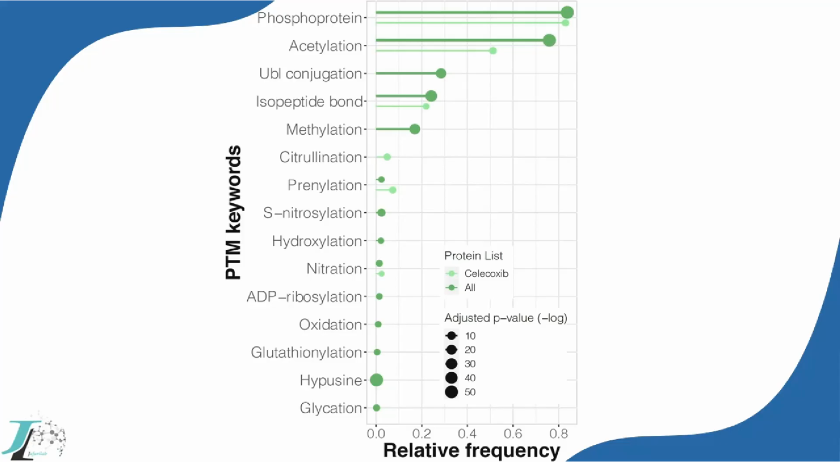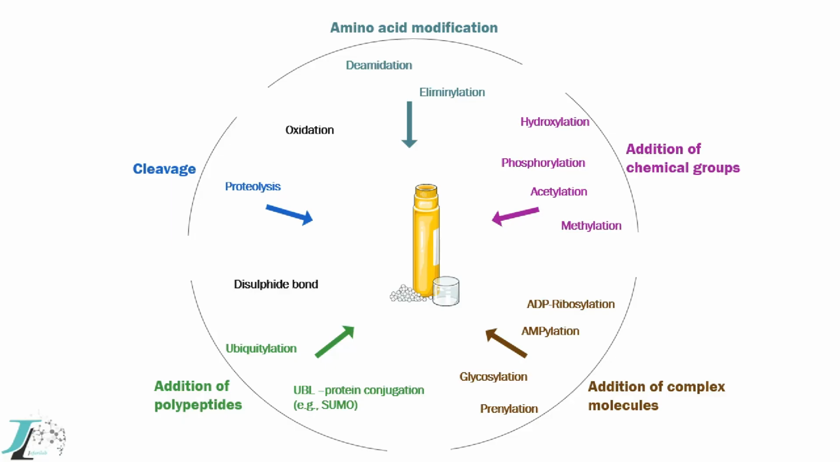We also investigated PTMs in the TPP-identified proteins and found enrichment of acetylation, prenylation, and phosphorylation, emphasizing their role in the thermostability of proteins. Notably, citrullination emerged as a specific PTM enriched in celecoxib targets. This suggests that PTMs may play a role in regulating the activity of these proteins in response to celecoxib treatment.